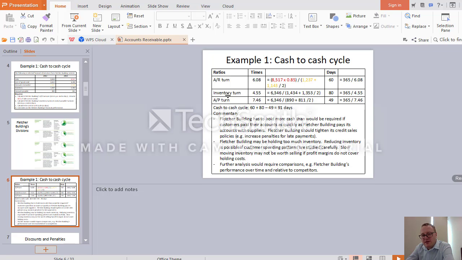For inventory turnover and for accounts payable turnover, in the numerator we put cost of goods sold, and in the denominator the average inventories, average payables. We get times, then divide 365 by times, and we get the inventory turnover of 80 days and accounts payable turnover of 49 days. Clearly we can see that inventories are moving very slowly.